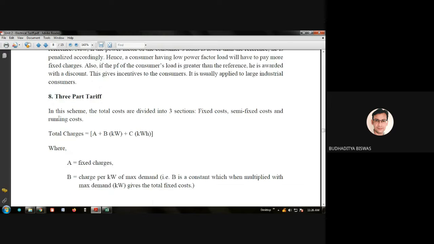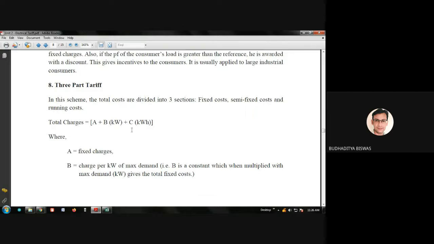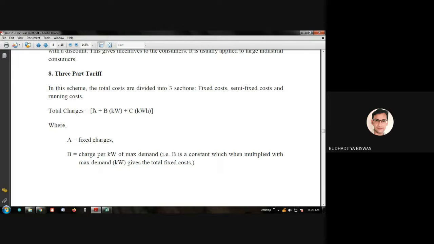The last one is called the three-part tariff. In this scheme, the total cost is divided into three sections: fixed cost, semi-fixed cost, and running cost. So the total cost is A plus B plus C. A is a purely fixed cost, not related to any generation. B depends upon your maximum demand, and C depends upon your actual energy consumption, as the cost of the electric energy generation.